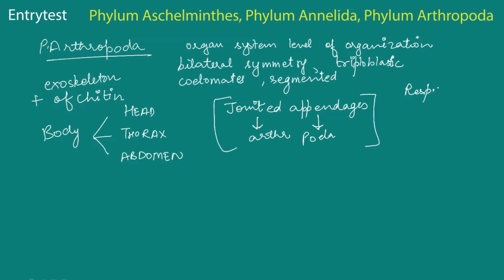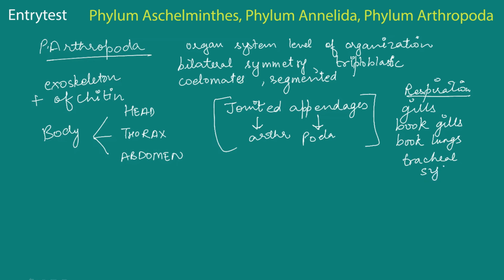For respiration, they have gills, or they can also have book gills. They can have book lungs, and they can also have a tracheal system, depending on the subdivisions. But right now we're just doing the basics of all the phylum, so you should know that respiratory organs can be any one of these. Coming to the circulatory system, it is an open type. That means there are no blood vessels.